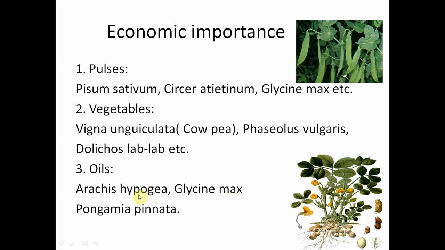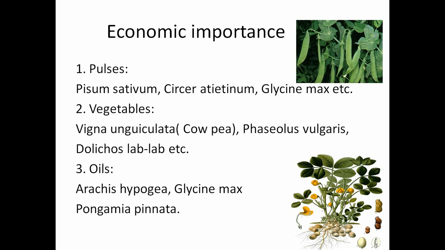And also we find Pongamia pinnata, from whose seeds oil is produced. The oil from the seeds of Pongamia pinnata is used for leather dressing, soap making, lubrication and illumination.